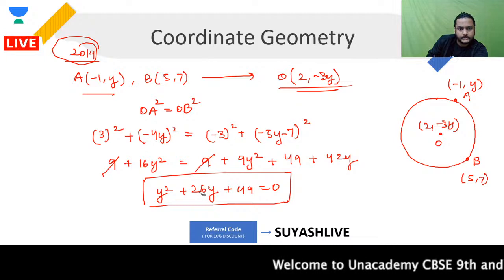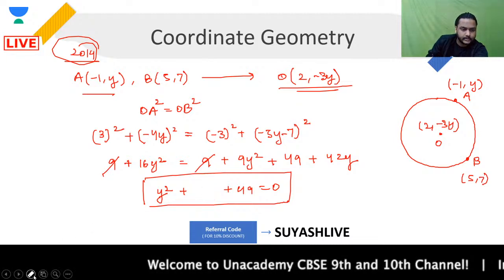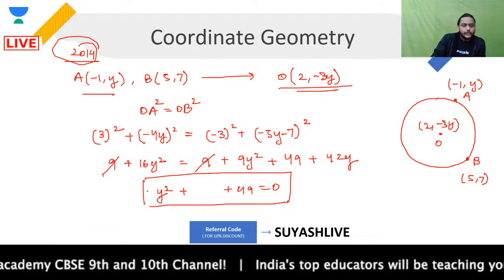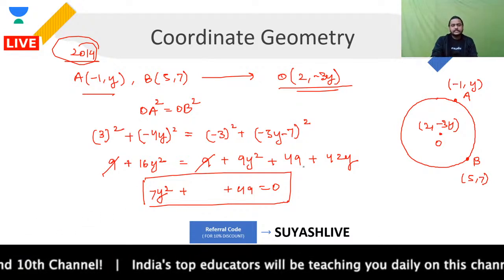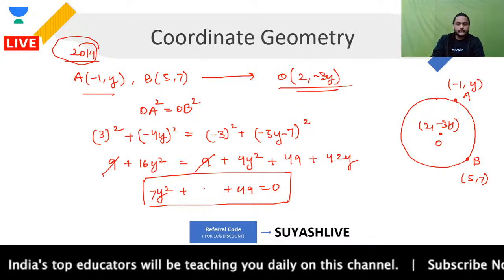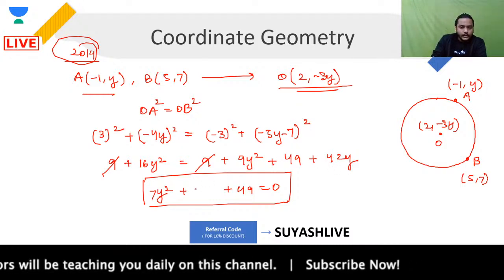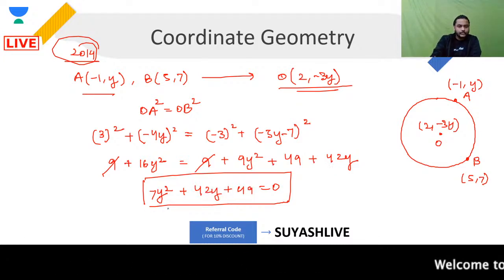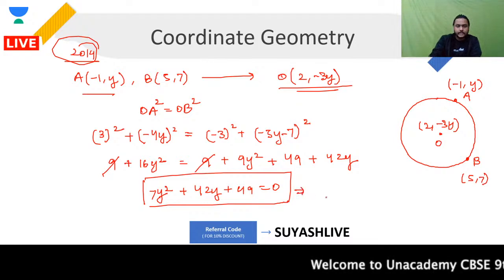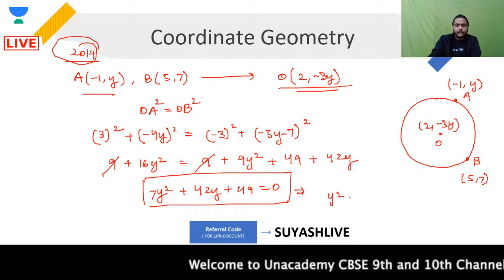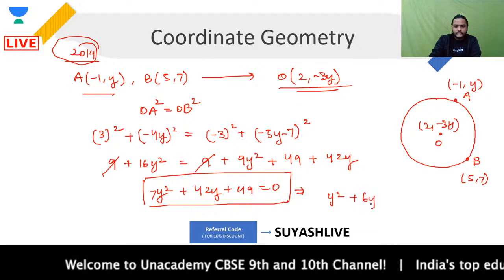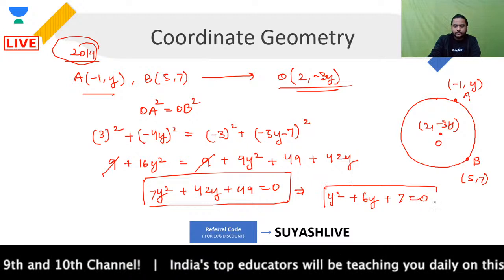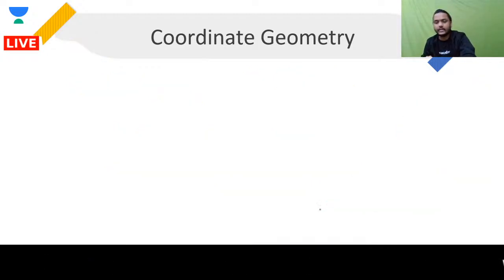Okay, that will remain as it is. You will not be cancelling it, and then 49. Okay, so if you focus over here, this is 7y square, 16 minus 9, and then 42y will be as it is, and then you are having plus 49 over here. Cool. If you take 7 common, this will give you y square. Then you are having plus 7 6 are 42, 6y. Then you are having plus 7 7s are 49. Y square plus 6y plus 7 equal to 0.